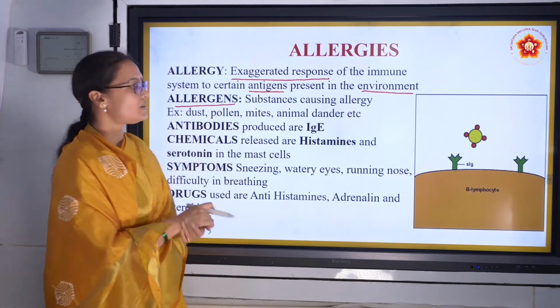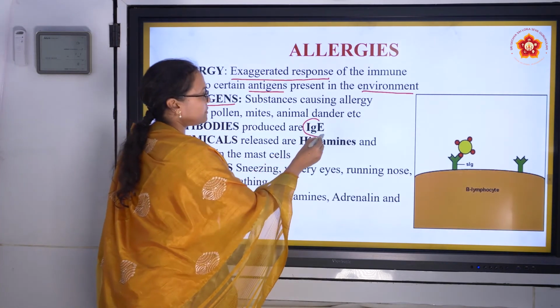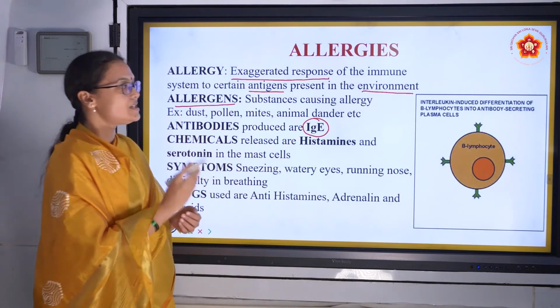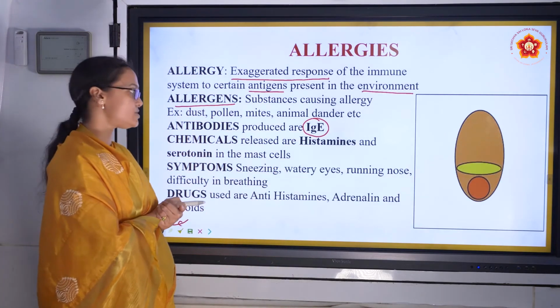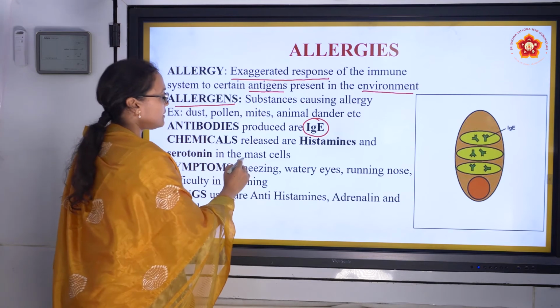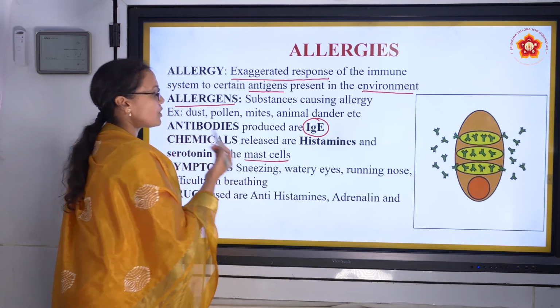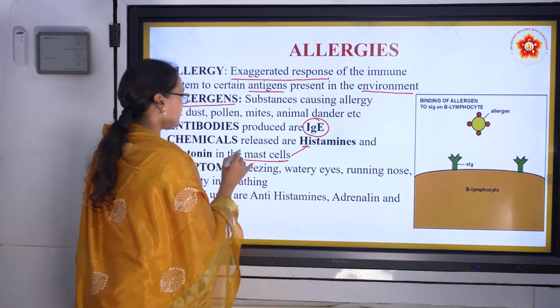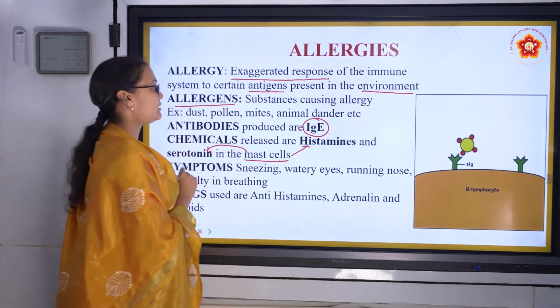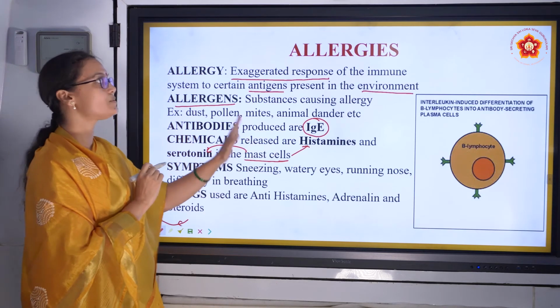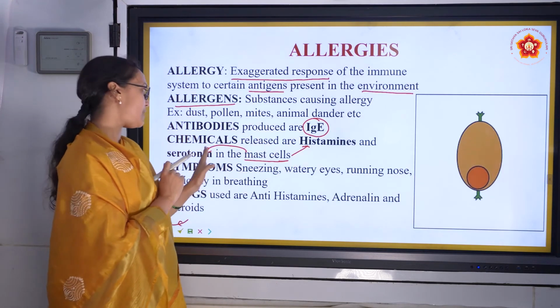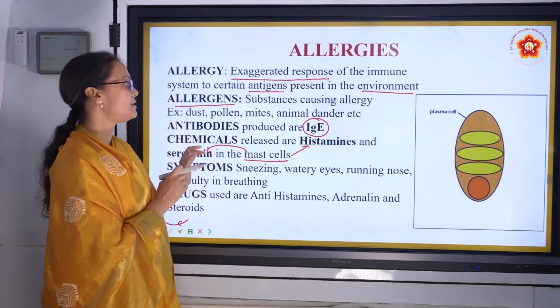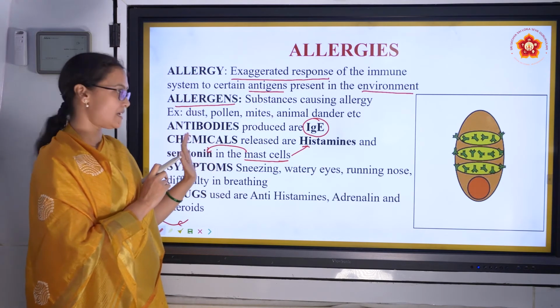What is the antibody produced? IgE, very important. IgE is produced in allergies, and the cells involved are mast cells. What do mast cells do? They release histamine and they release serotonin. What are the chemicals produced in allergy? Histamine and serotonin, very important. What is the antibody? What are the chemicals?